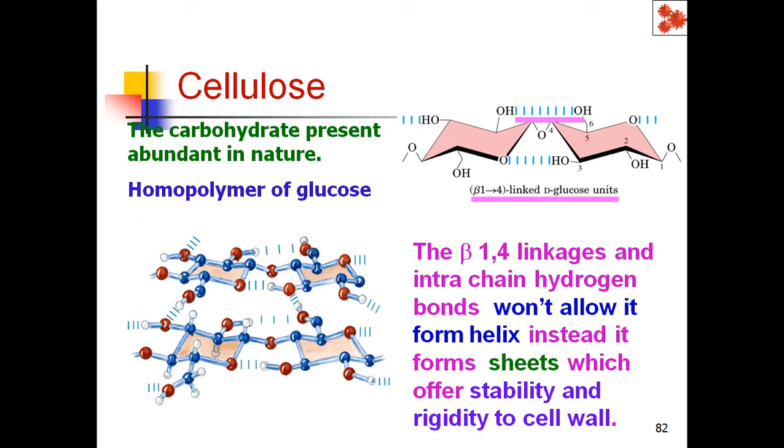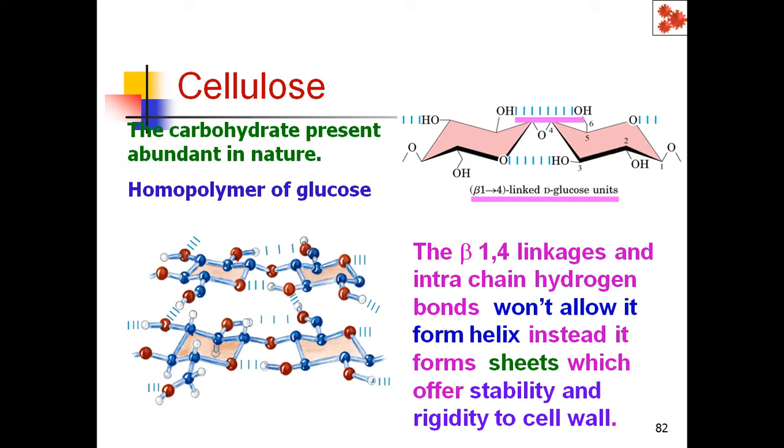In cellulose, all the glucose molecules are linked by beta 1,4 glycosidic linkages. So the glycosidic bond is a beta 1,4 glycosidic bond between the D-glucose units in the case of cellulose. So the beta 1,4 linkages and intra-chain hydrogen bonds.